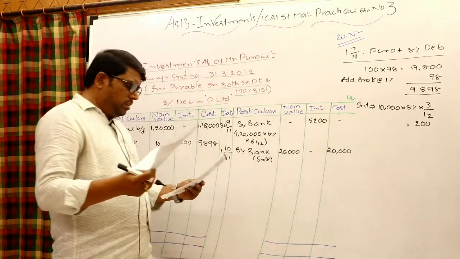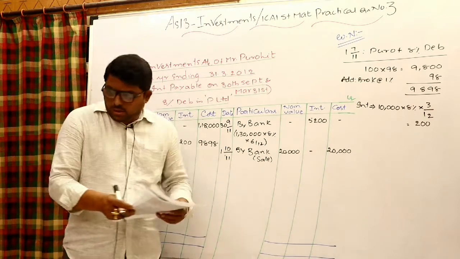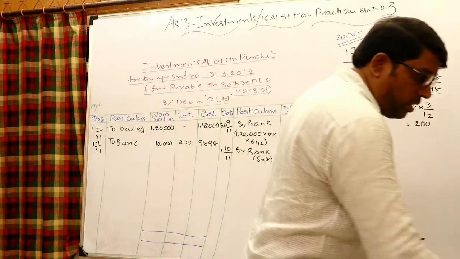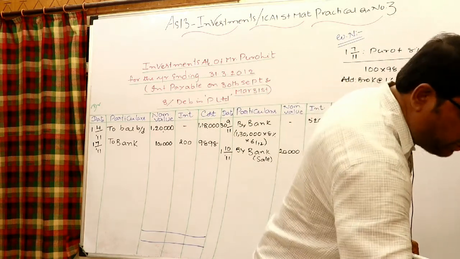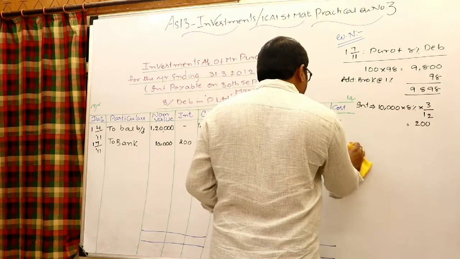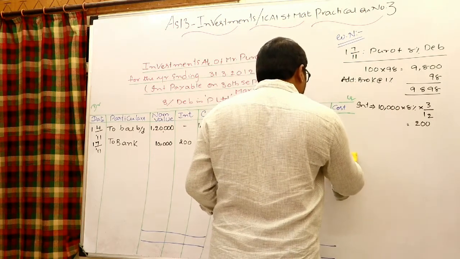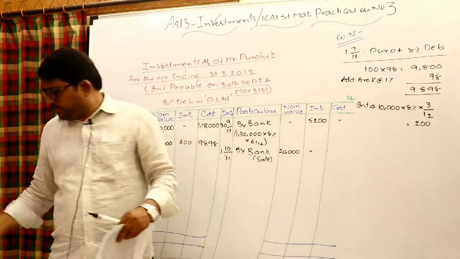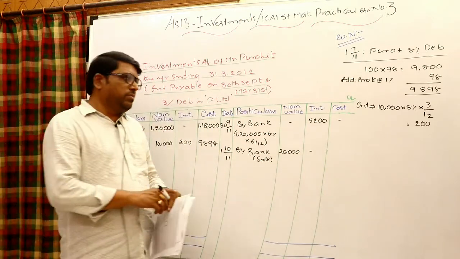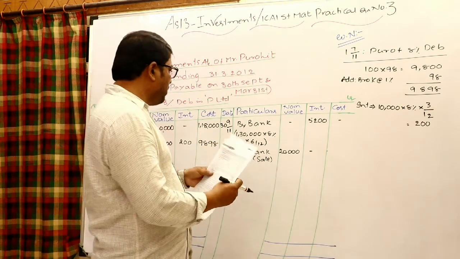But very importantly, 20,000 is not written in the amount column because some brokerage is given. As I said, brokerage in case of purchase is to be added, but in case of sales it is to be deducted. But no accrued interest is there. In this particular kind of transaction, cum and X will not have any meaning.